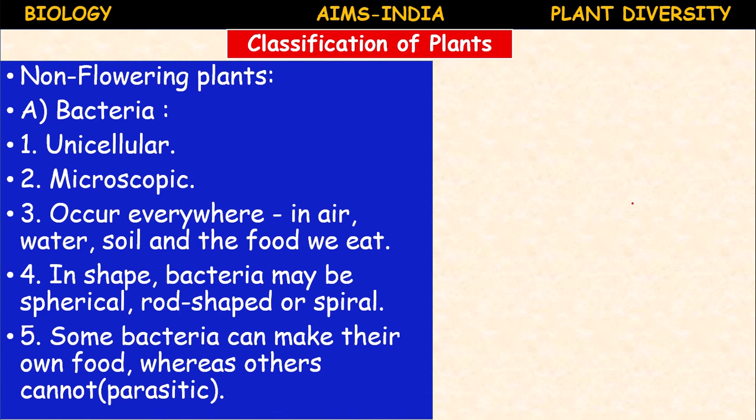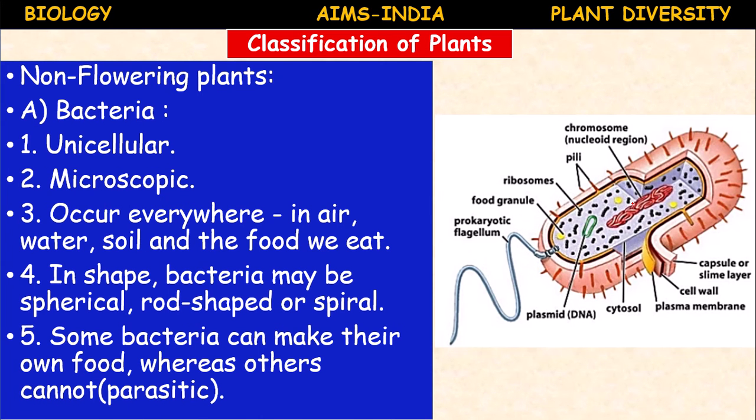Some bacteria can make their own food. They are called photosynthetic bacteria, whereas others cannot prepare their own food. They are parasitic in nature. So this is a typical bacterium figure. You can see the bacteria are prokaryotic, which means there is no true nucleus, only the genetic material in the form of a chromosome, or we can call it a nucleoid.